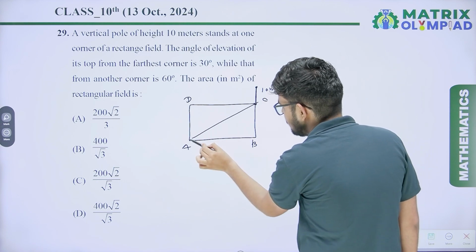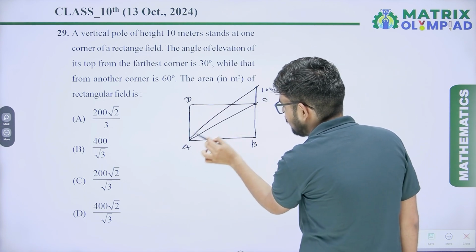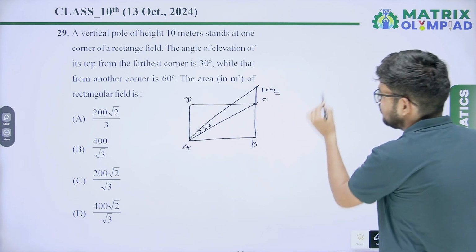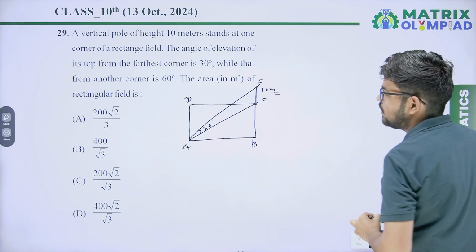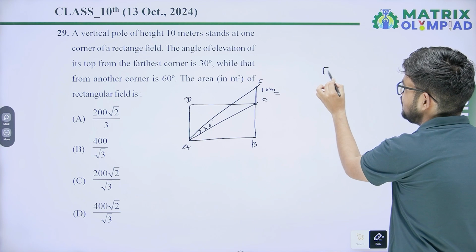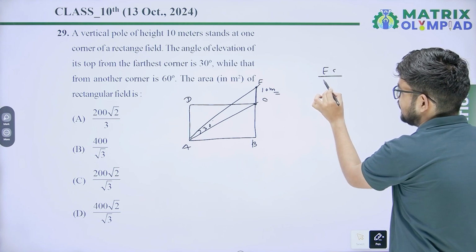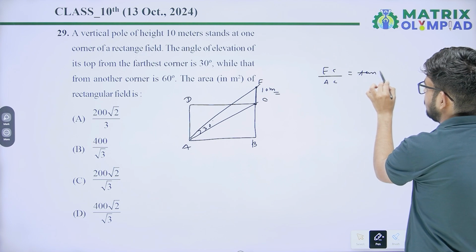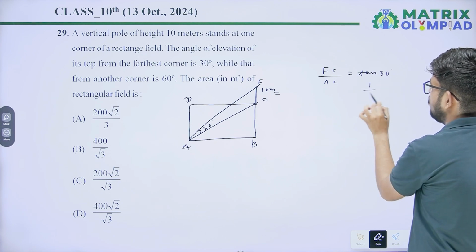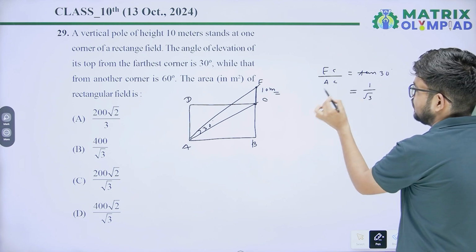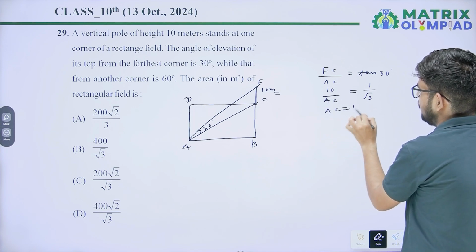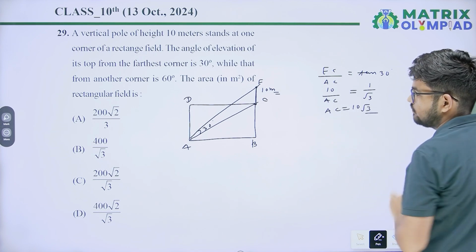So from here, this is the farthest point and the angle of elevation is 30 degrees. Just assume this is point E. So EC upon AC equals tan 30 degrees, that is 1 upon root 3 equals 10 upon AC. So AC equals 10 root 3.